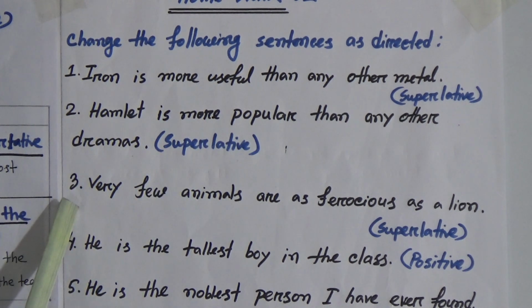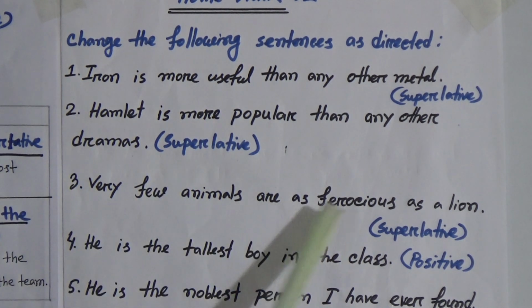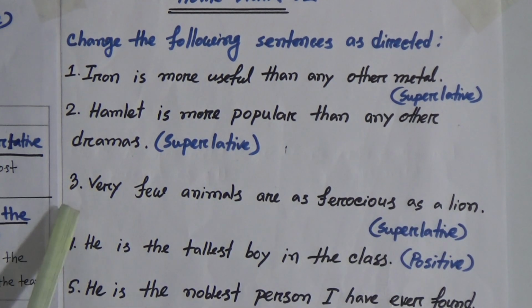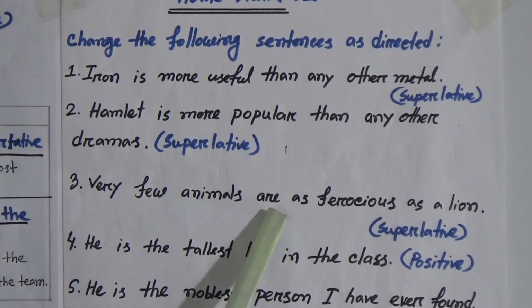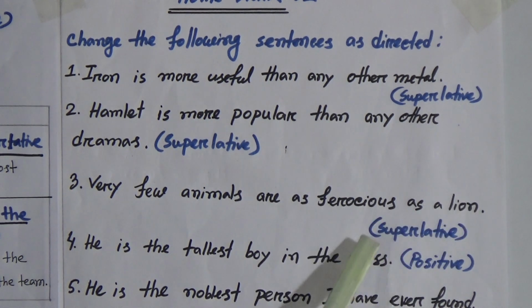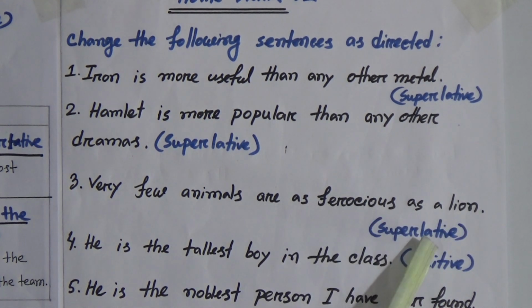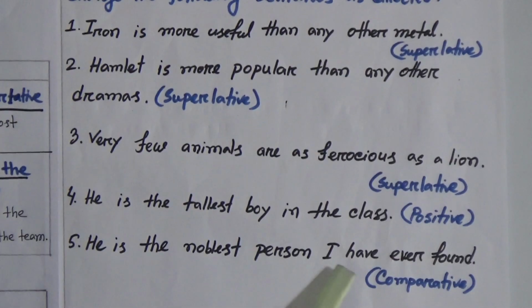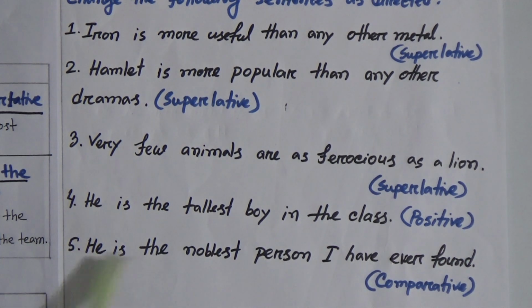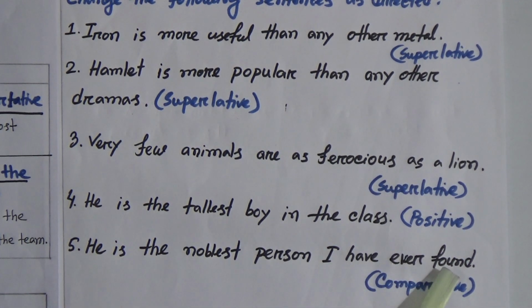Number 3, very few animals are as ferocious as a lion. I repeat again, very few animals are as ferocious as a lion. You have to make this sentence also in superlative. Now sentence number 4, he is the tallest boy in the class. I repeat again, he is the tallest boy in the class. You have to change this sentence into positive. And number 5, he is the noblest person I have ever found. You have to make this sentence comparative.